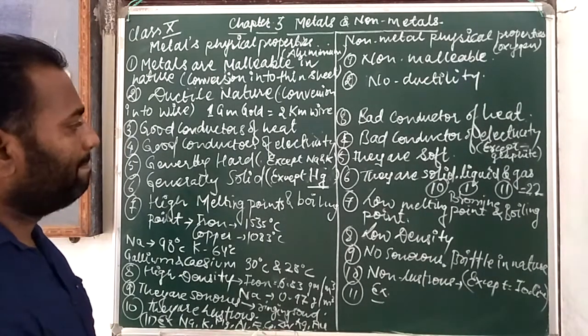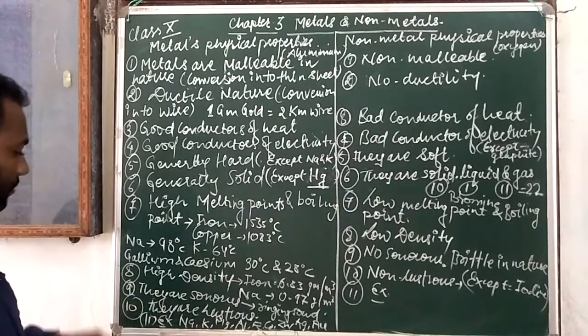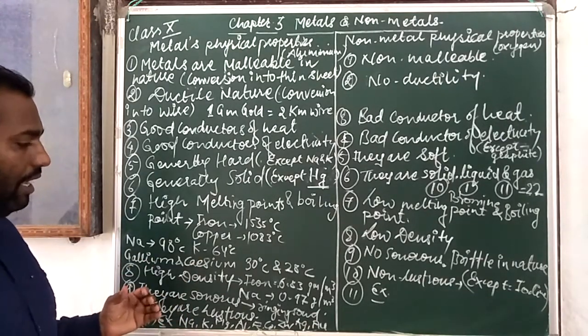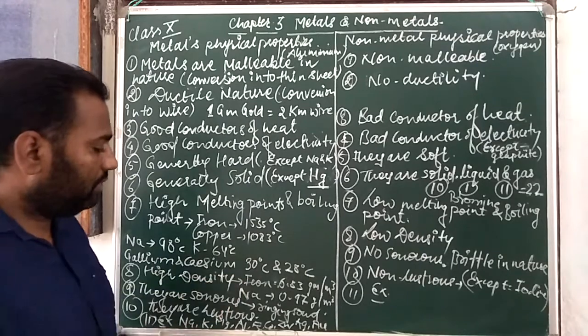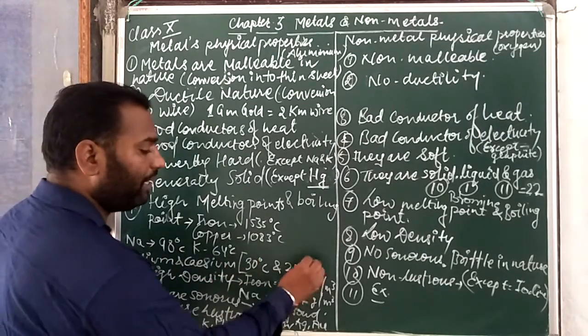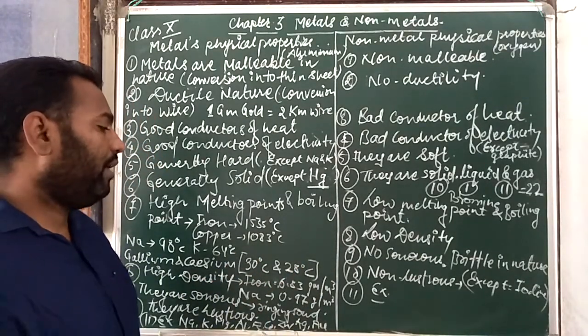And listen, gallium and cesium have very low melting points, like 30 degrees Celsius and 28 degrees Celsius.